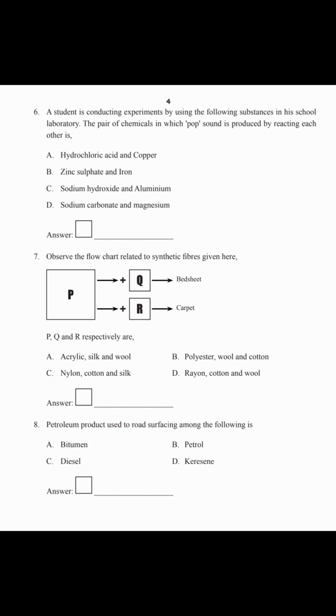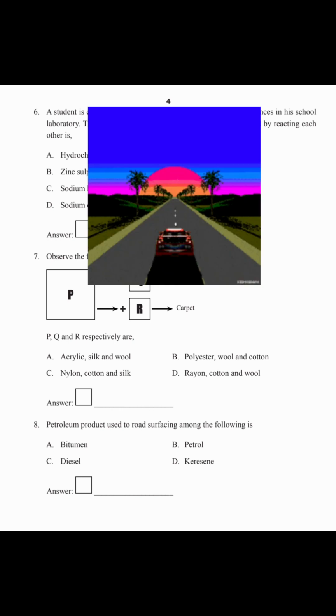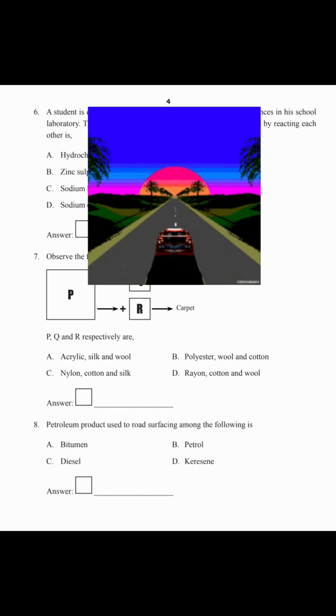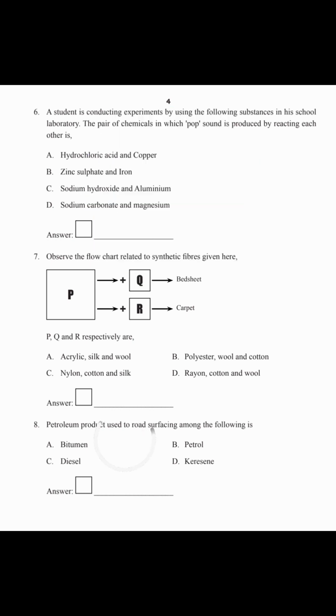Next, question number 7. Observe the flowchart related to synthetic fibers given here. Option D, rayon, cotton and wool is the correct answer. Next question, petroleum product used for road surfacing among the following: bitumen, petrol, diesel, kerosene. Option A, bitumen is the correct answer.